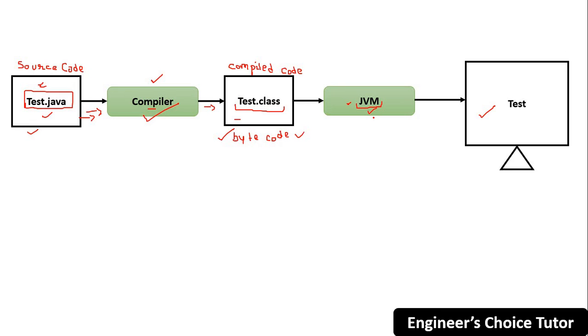JVM is OS dependent because it takes Java bytecode and generates OS dependent machine language. For example, suppose I have the Windows operating system. Then this JVM will convert this bytecode into Windows understandable machine language. And if it is Linux, then it will convert into a Linux understandable format, right?